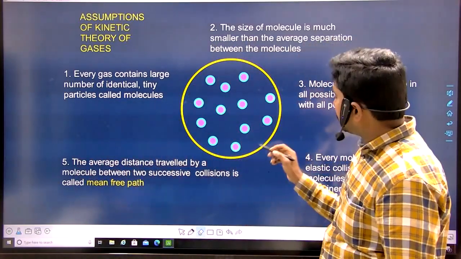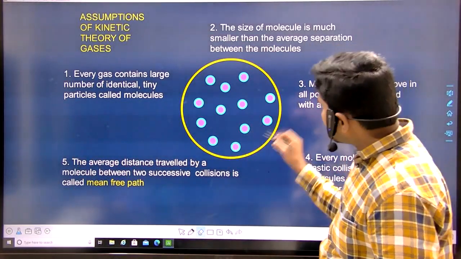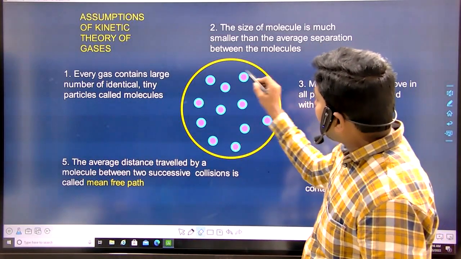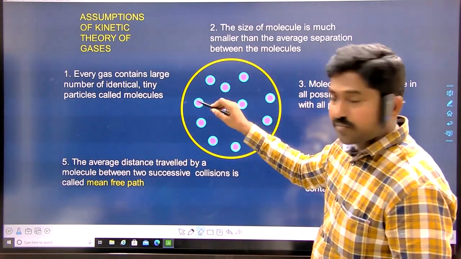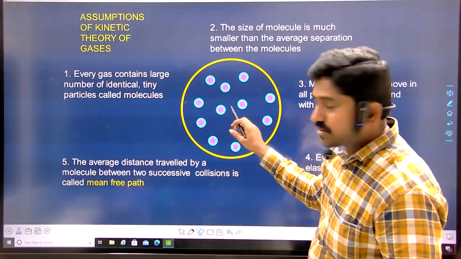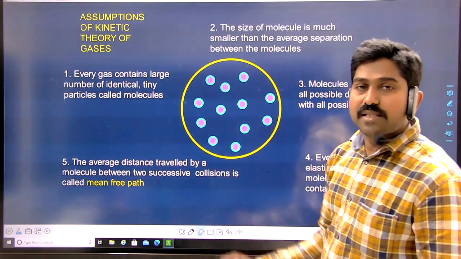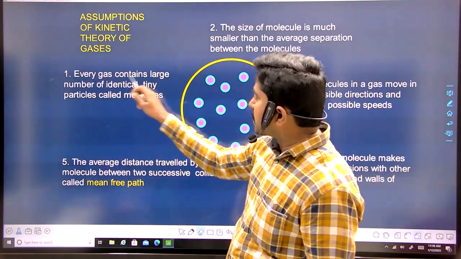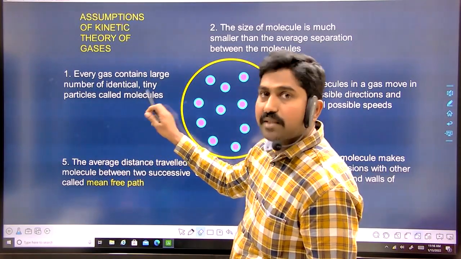For example, if I consider this is a container having some gas inside it. In this particular container, there are some small particles, small in the sense when compared to the size of the container, and when compared to the distance between two such particles, so the size is very, very less, and the size is also negligible. Such small particles are called molecules. Every gas contains a large number of identical tiny particles called molecules.